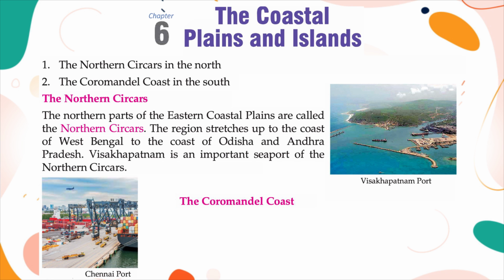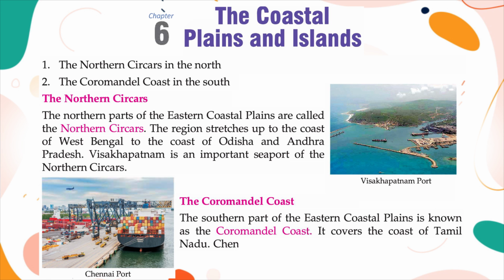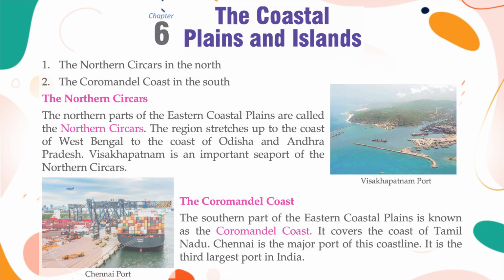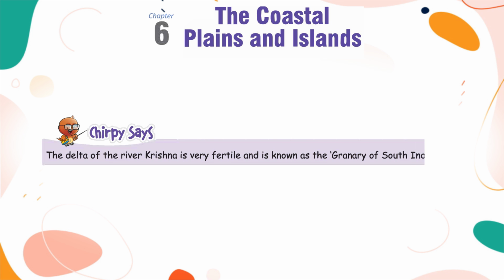The Coromandel coast. The southern part of the Eastern Coastal Plains is known as the Coromandel coast. It covers the coast of Tamil Nadu. Chennai is the major port of this coastline. It is the 3rd largest port in India. Chirpy says, the delta of the river Krishna is very fertile and is known as the granary of South India.